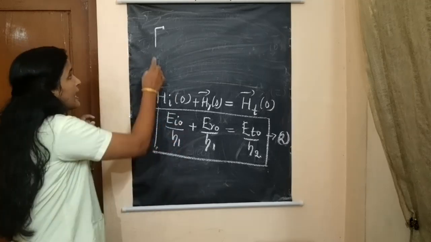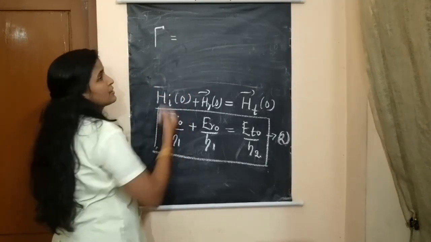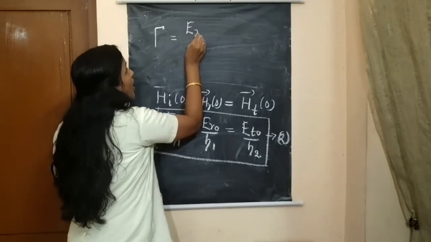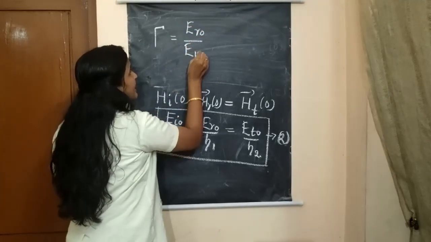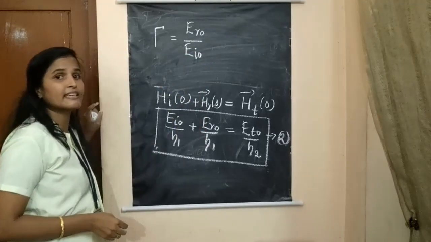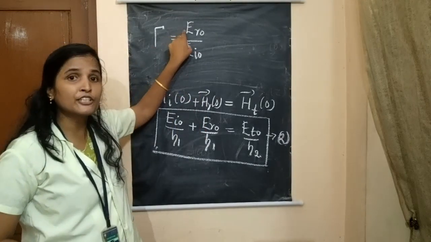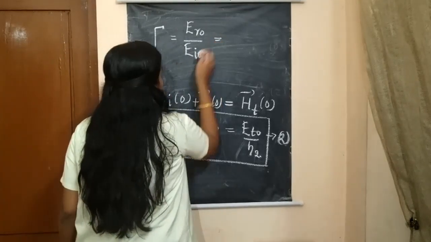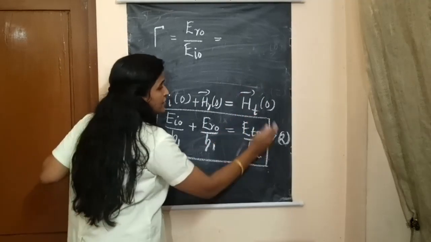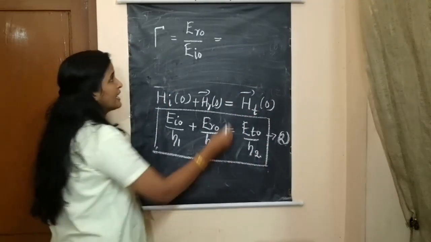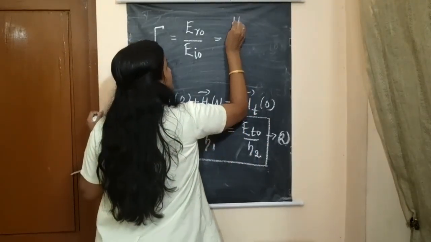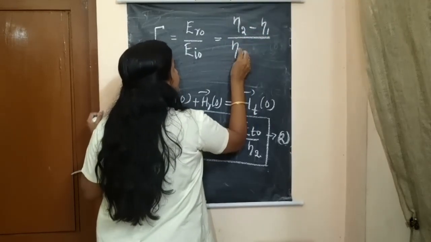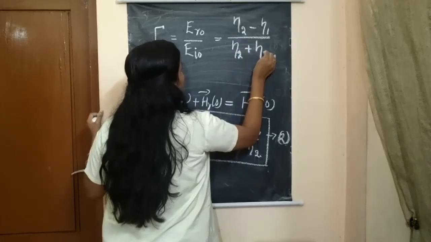That gamma is equal to the ratio of E R naught divided by E I naught. Thus, it is a ratio of the reflected component to the incident component. Okay. So the resultant answer, while solving equation number 1 and 2, we get eta 2 minus eta 1 divided by eta 2 plus eta 1.